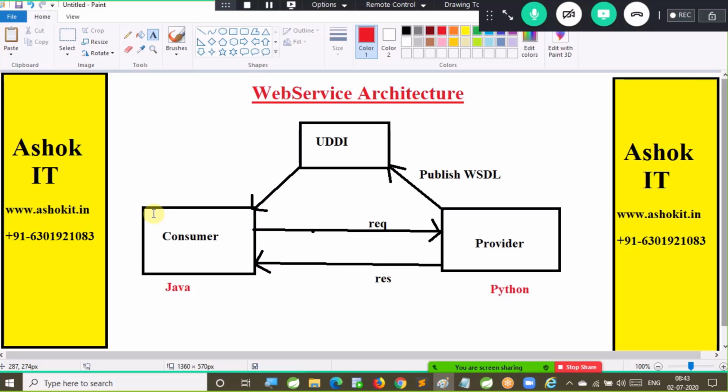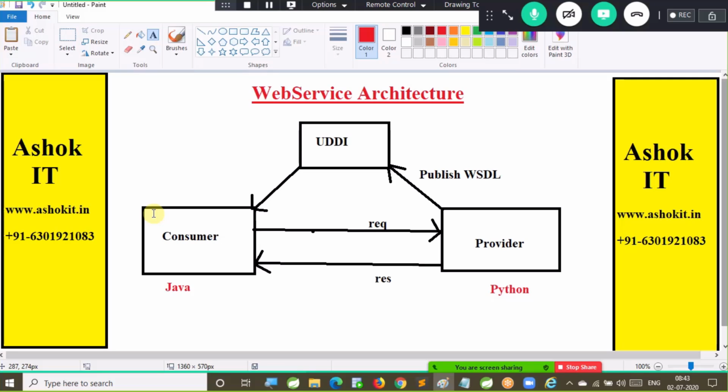What is the intention of going for web services? To achieve interoperability. That means whatever data the consumer is sending should be understood by the provider, and whatever response the provider is sending should be understood by the consumer. Then only we can say these two applications are interoperable.